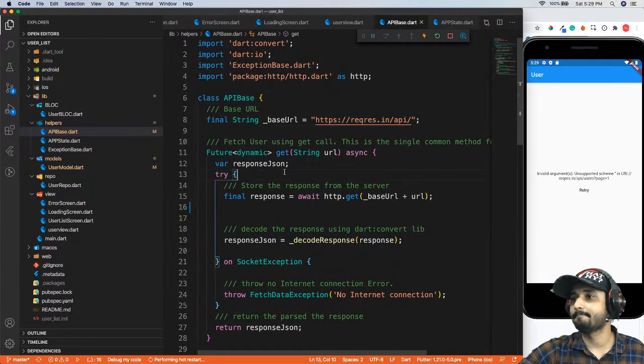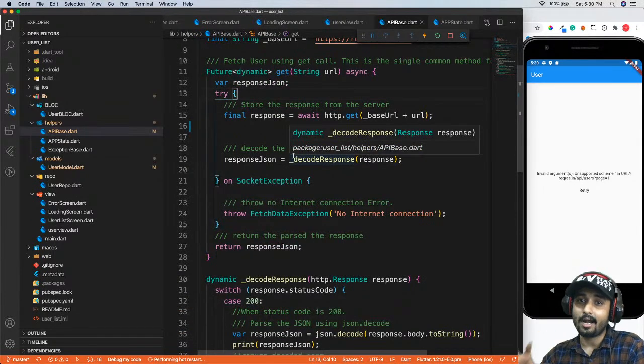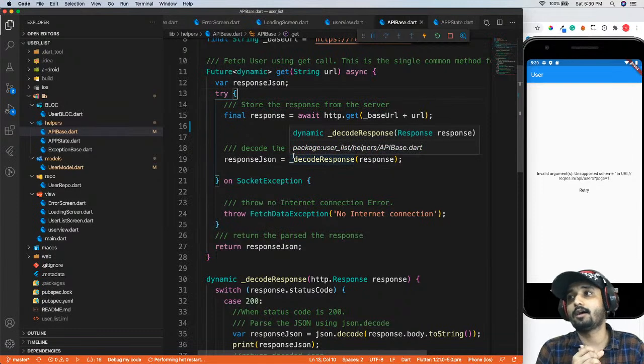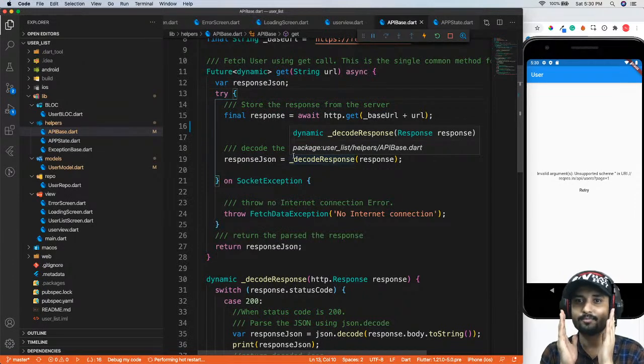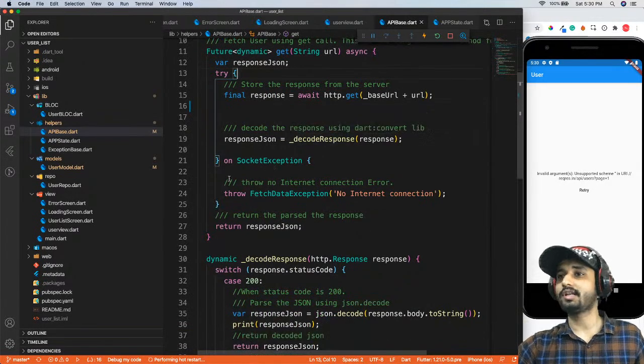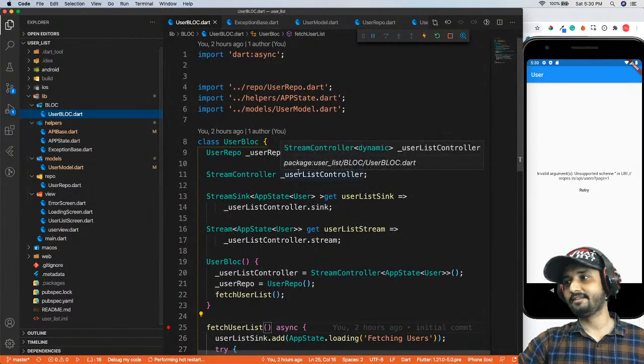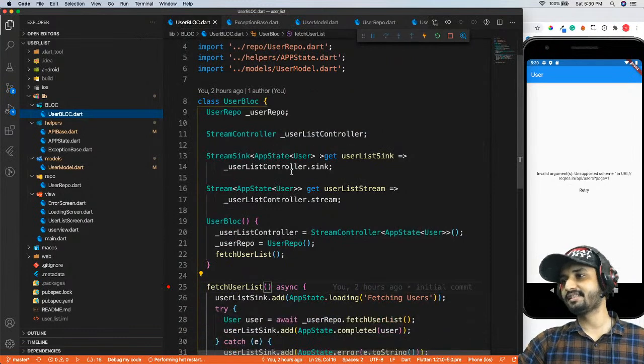I would say that I know the beginners won't start with this, but I would say that it is good to start with this. You should not get more confused by thinking, oh my god, I'm going to use BLoC now, BLoC is so tough or something like that. Of course it is not tough. You just need to understand how it exactly works, and yeah, it is pretty simple.